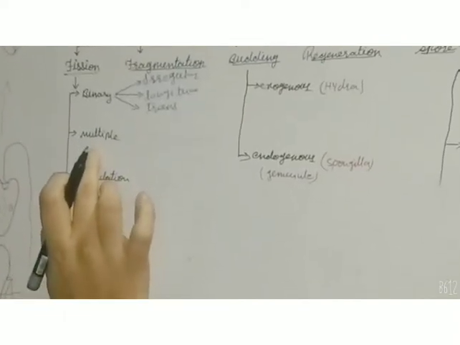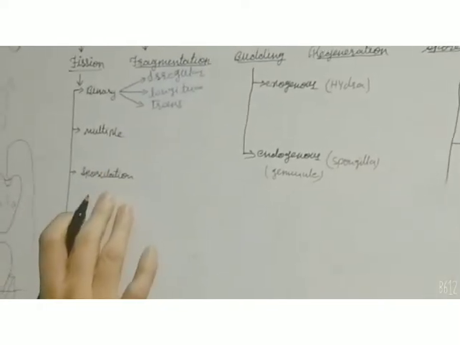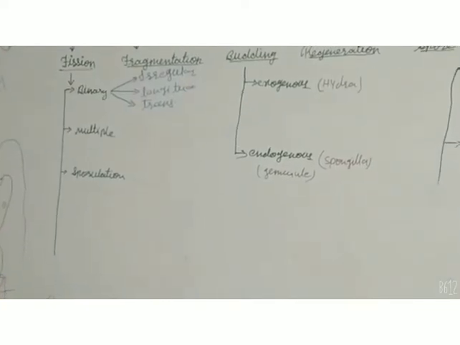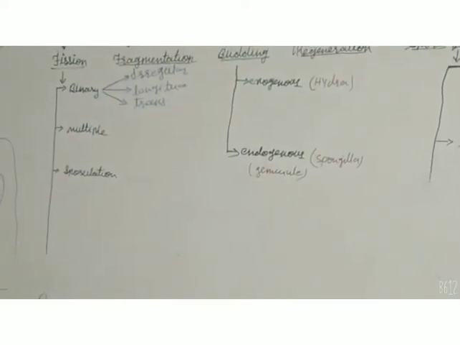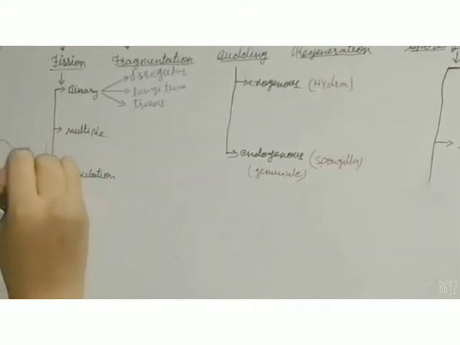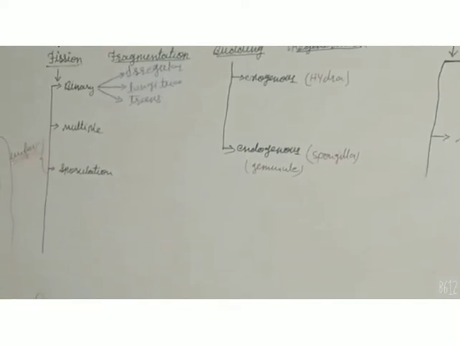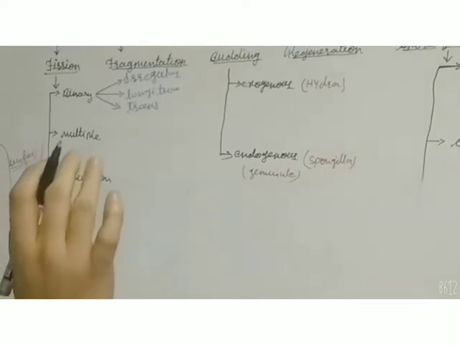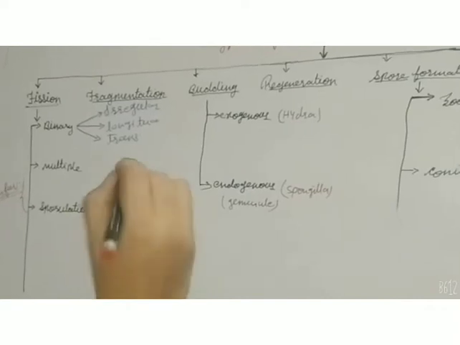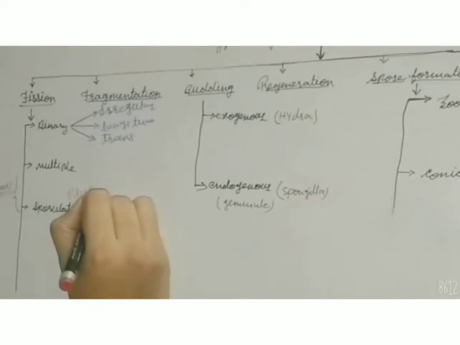Then multiple fission also takes place in organisms, and sporulation is also a way of fission in which the parent organism divides into many daughter cells. But both of these take place in unfavorable conditions only. When the environment is unfavorable for the survival of the organism, then the organism reproduces by means of these two methods. So multiple fission takes place in Plasmodium. Plasmodium is a malaria parasite.